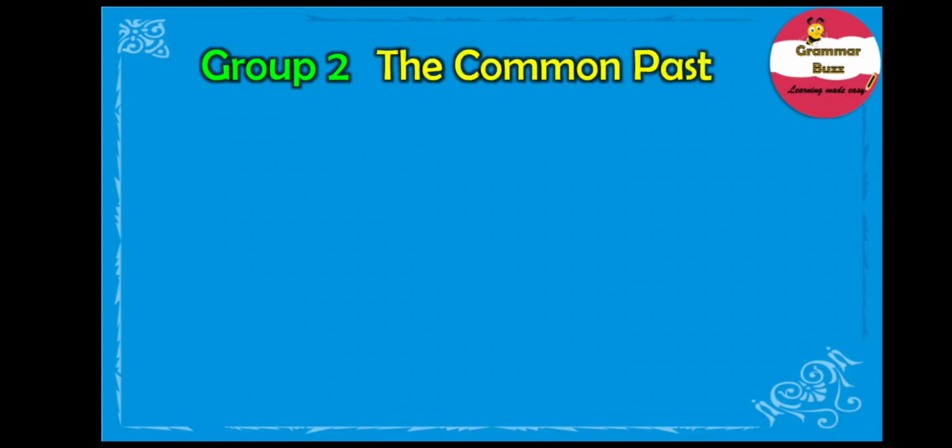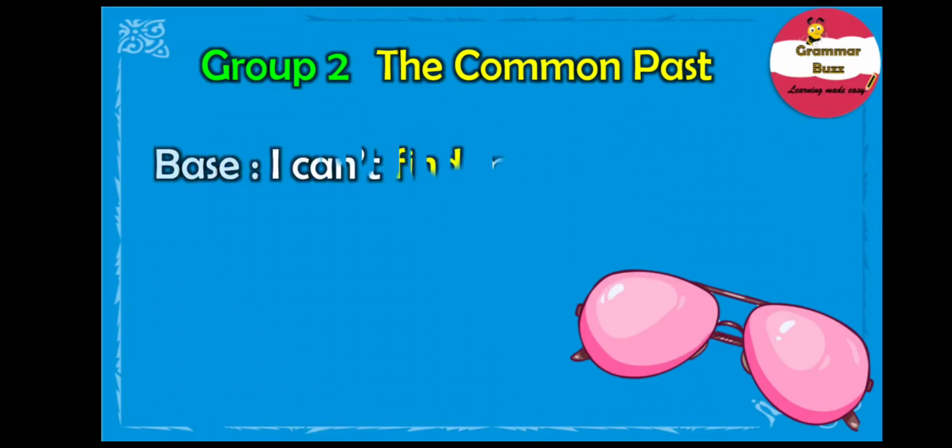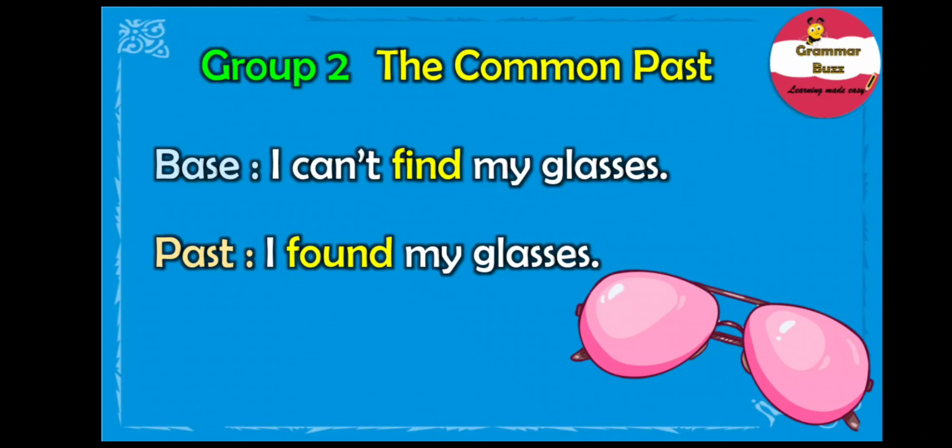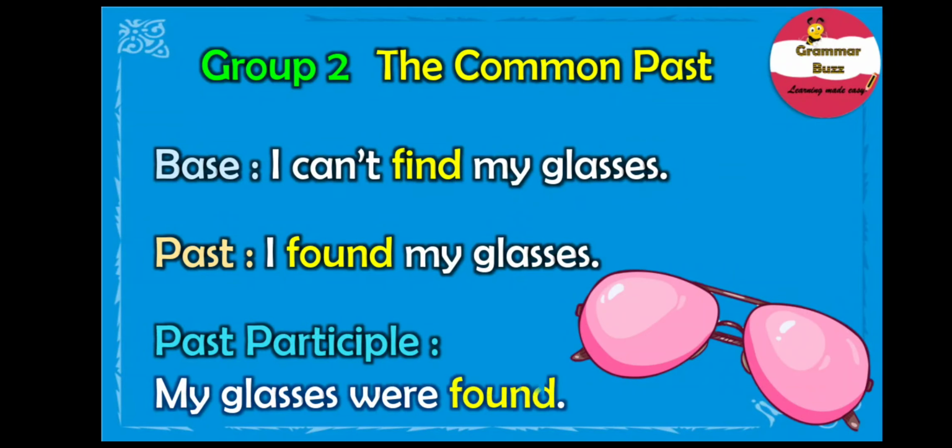Let us take the example of the verb find. The base form in a sentence: I can't find my glasses. The past form is: I found my glasses. And the past participle is: my glasses were found. Note, only the past simple and the past participle form of the verb remain the same, that is found, while the base form of the verb is different, that is find.